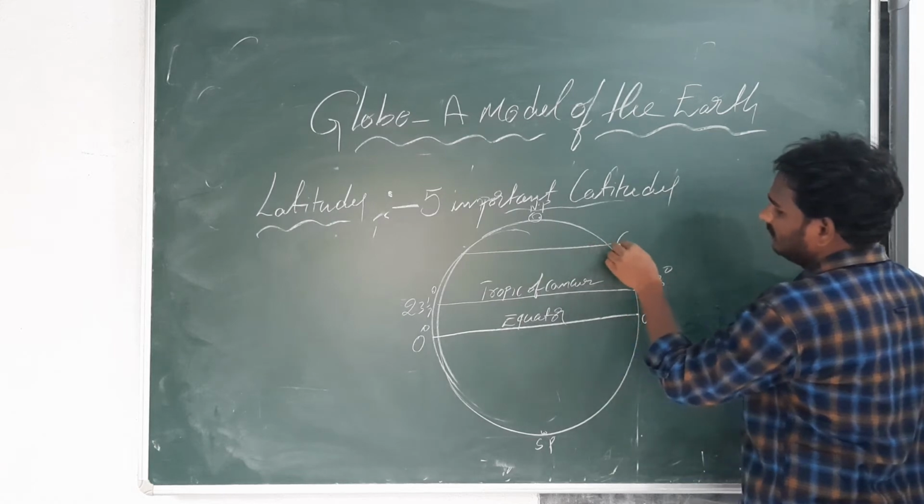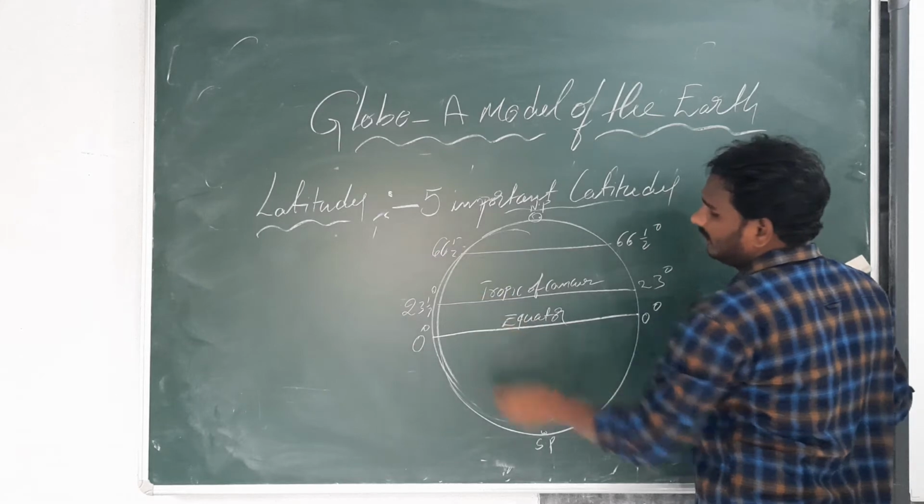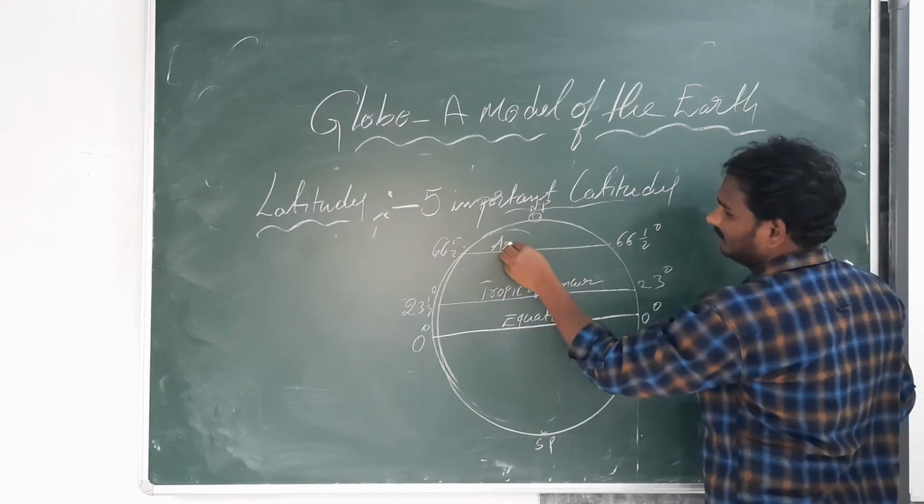Last one, 66.5 north latitude, is called the Arctic Circle.